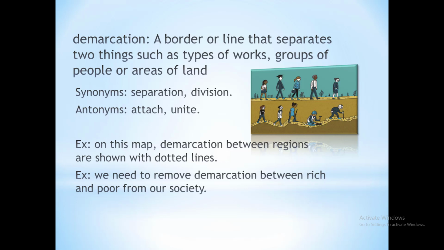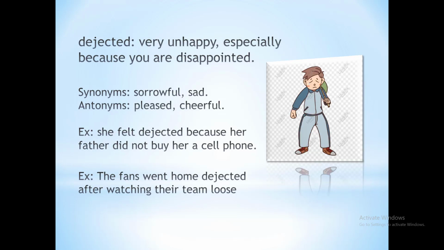Let's see the next word, which is dejected. Dejected means very unhappy, especially because you are disappointed. You are sad because someone has disappointed you. See its synonyms, it will be more clear to you. Sorrowful and sad both mean the same. You are unhappy or in sorrow. See its antonyms, which are pleased.